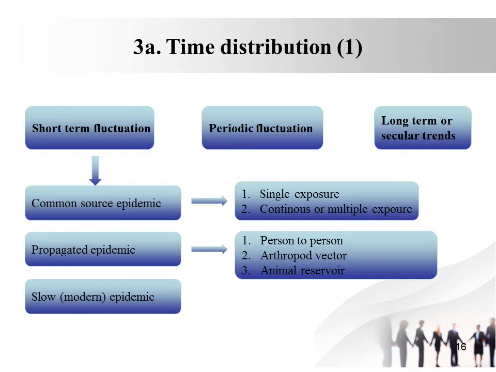Short-term fluctuation is best known by the occurrence of an epidemic. An epidemic may be defined as the occurrence of disease in a community or region clearly in excess of the normal expectancy.